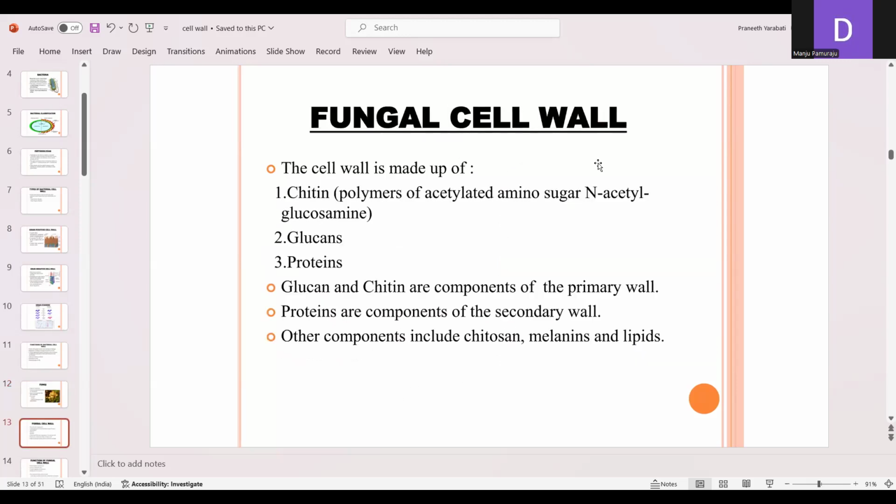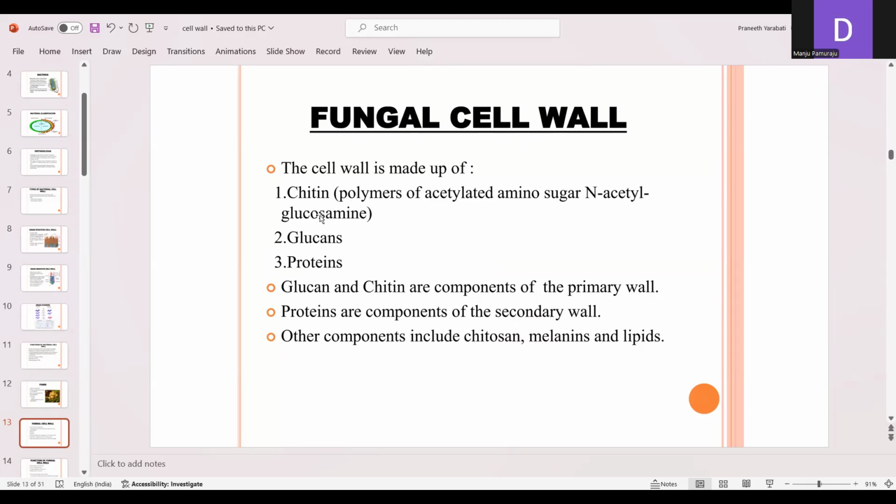So in the fungal cell, the cell wall is made up of chitin, which is a polymer of acetylated amino sugar, N-acetyl glucosamine, and also glucans and proteins. Glucans and chitin are the components of the primary wall, and proteins are the components of the secondary wall. Other components include chitosan, melanins and lipids, which are also present.